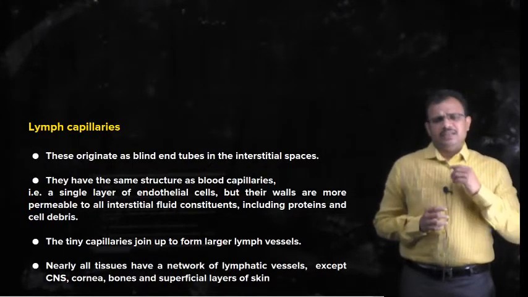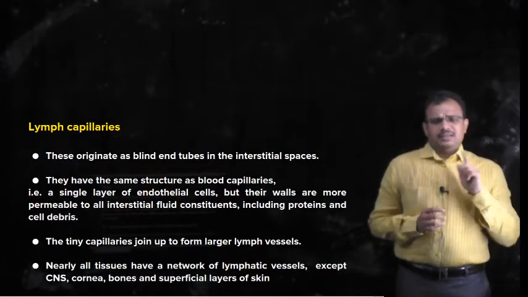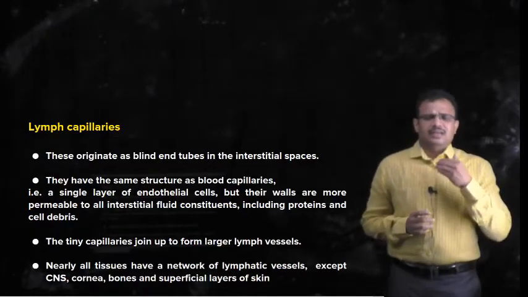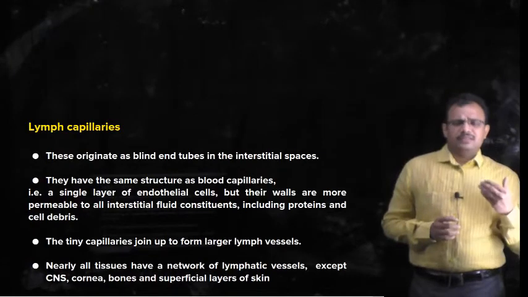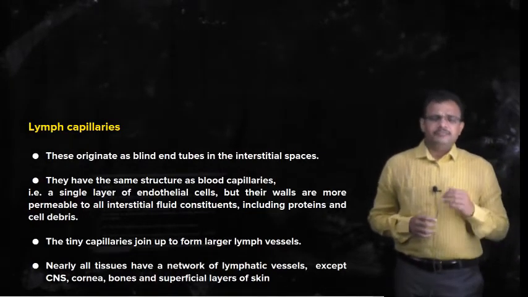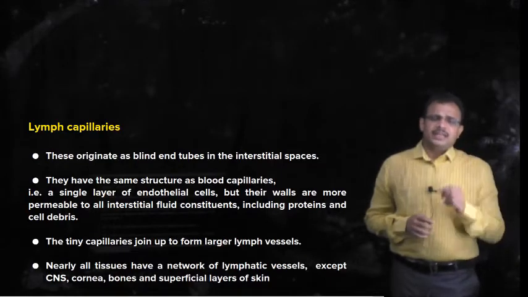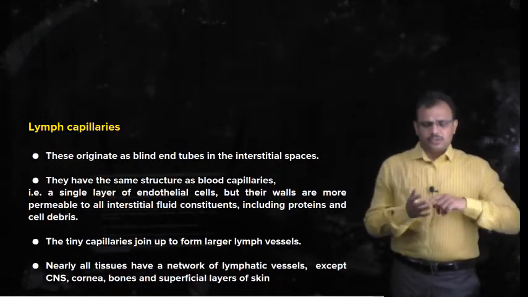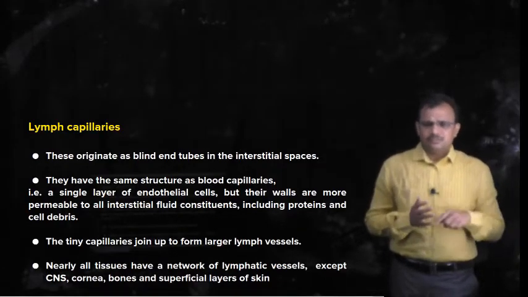In this way the blood vessels are interconnected, whereas the lymph capillaries originate as blind ended tubes. So it is not a continuous system.